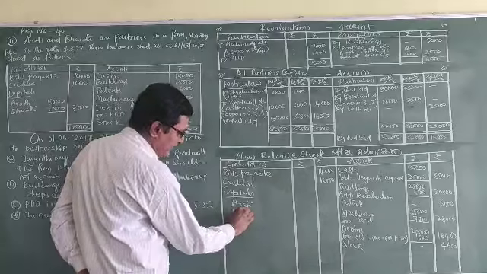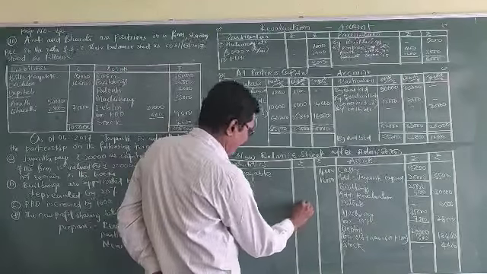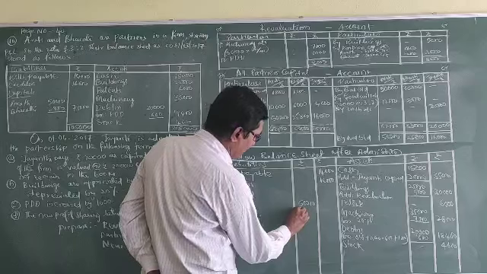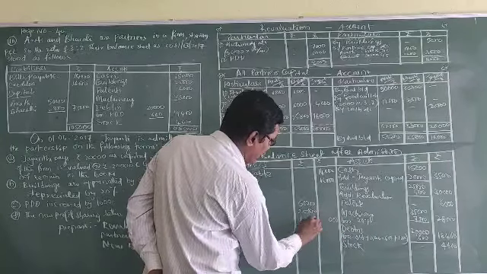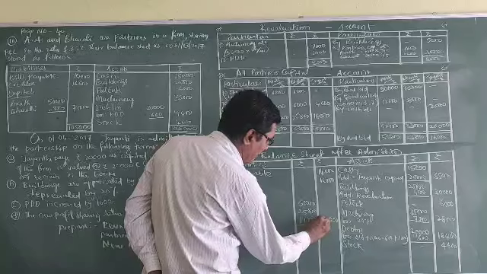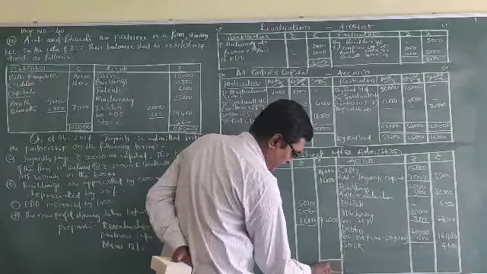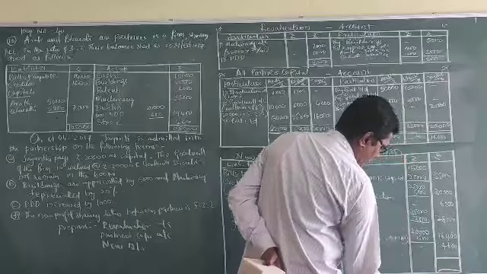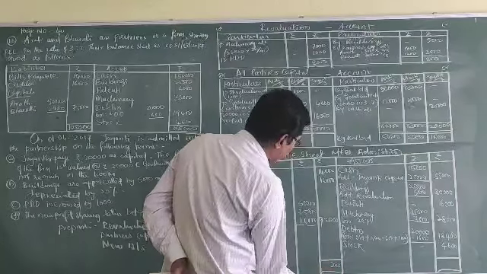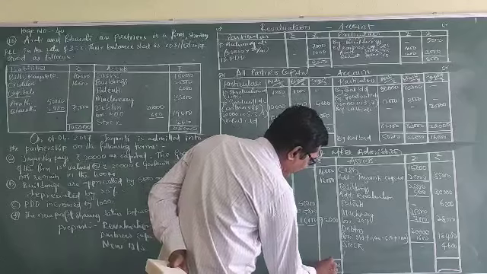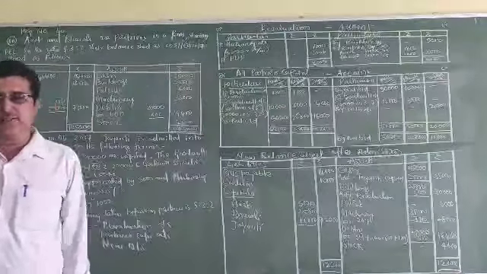Aarti, Bharati, Jayanti, 50,200, 25,800, 16,000, 92,000. Here 2,000, carry 1,22,000, 1,22,000.